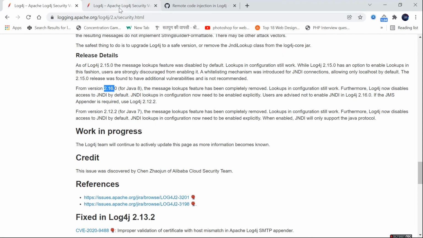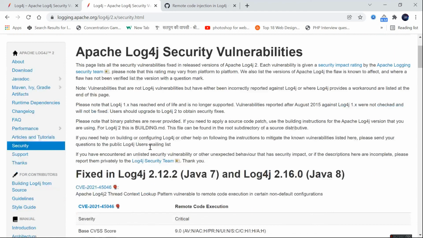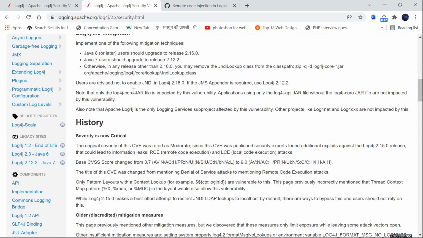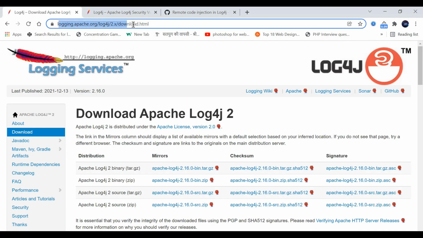I will give you the link in the description box where you can download the latest version of Log4j. This is the website URL in the description box. So you can download the latest version here, and you can upgrade your patch.